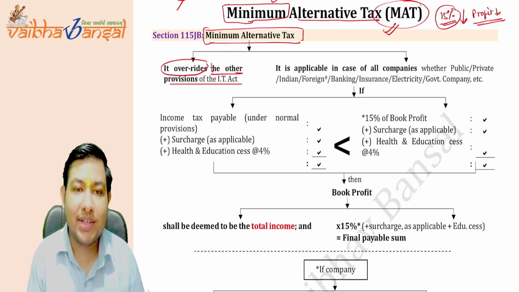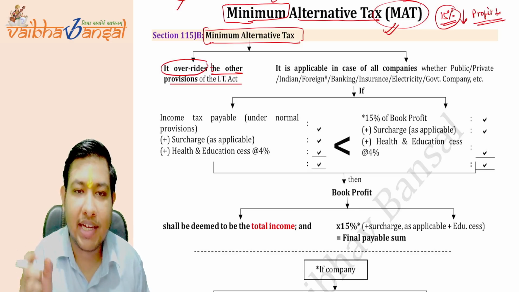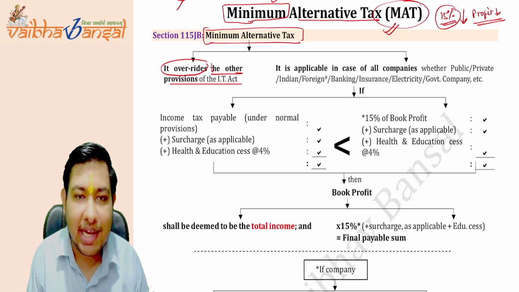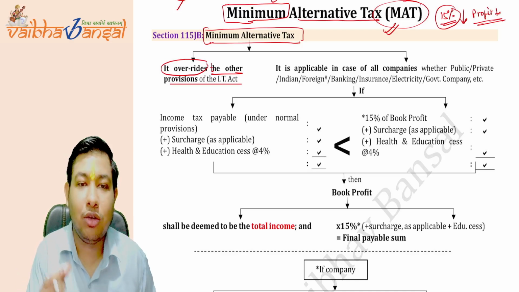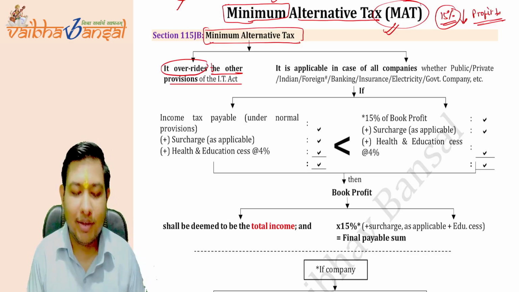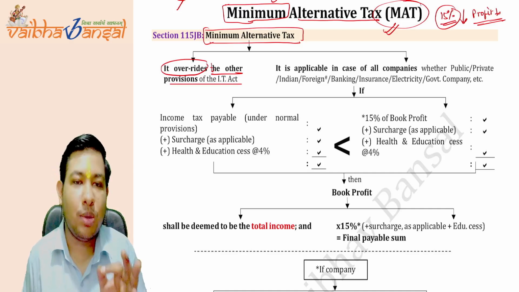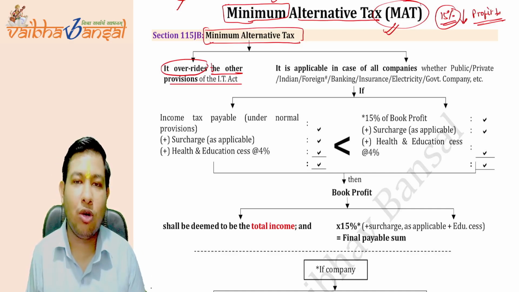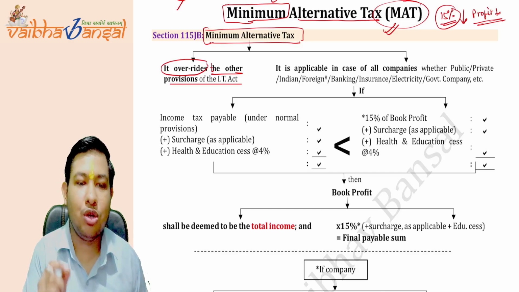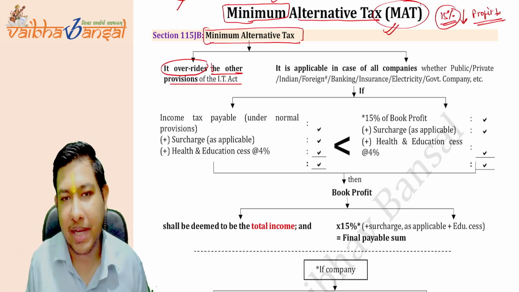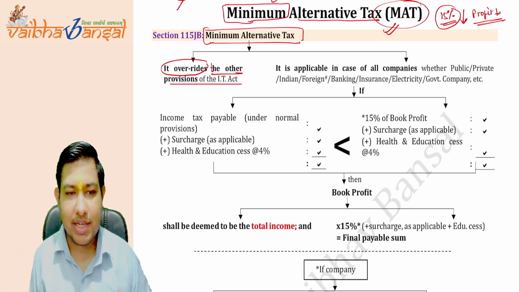It is starting with a non-obstante clause. The technical language is non-obstante clause, which is a notwithstanding clause. The section starts with a notwithstanding clause, which in technical language is called the non-obstante clause. So the minimum alternative tax starts with a non-obstante clause, that it overrides the other provisions of the Income Tax Act. Is this clear? The first thing is clear.